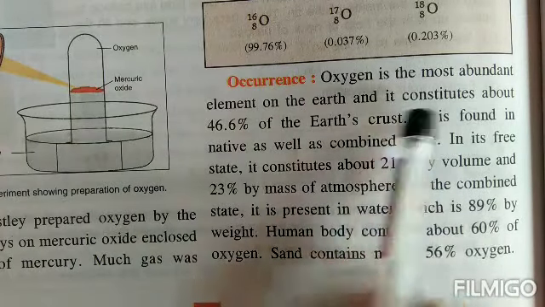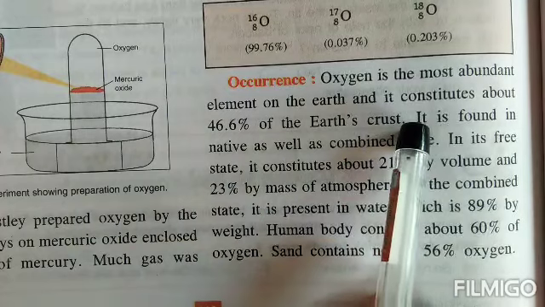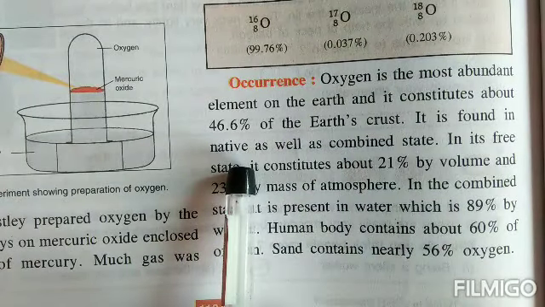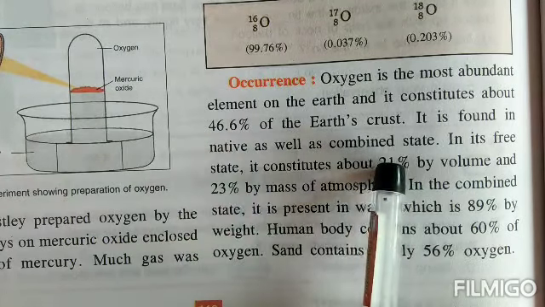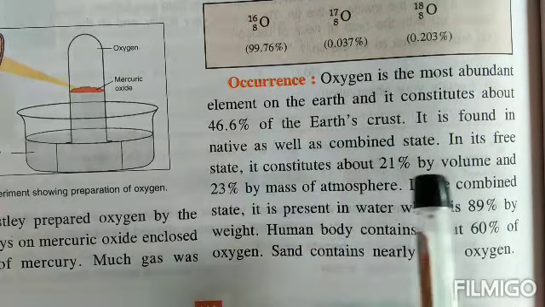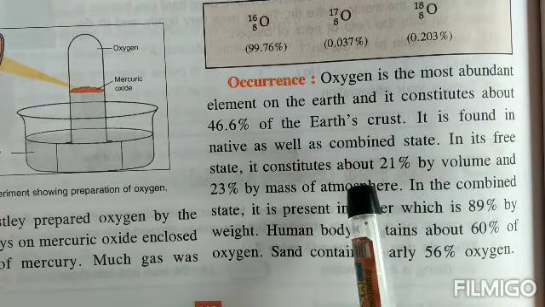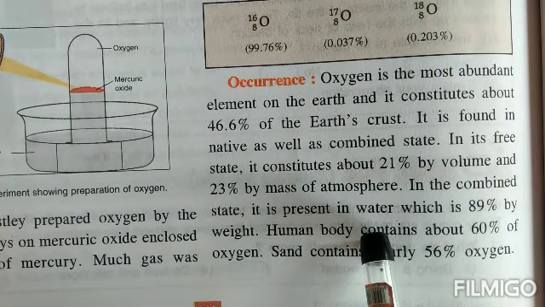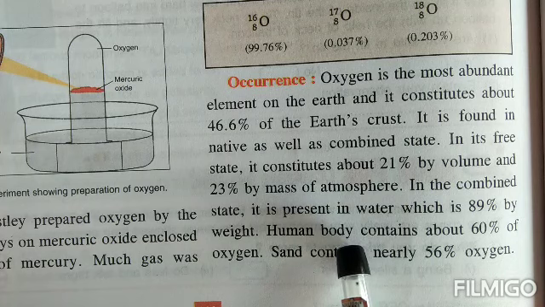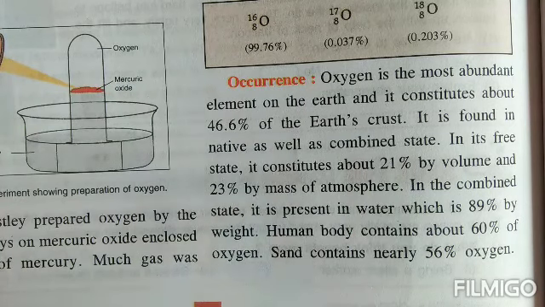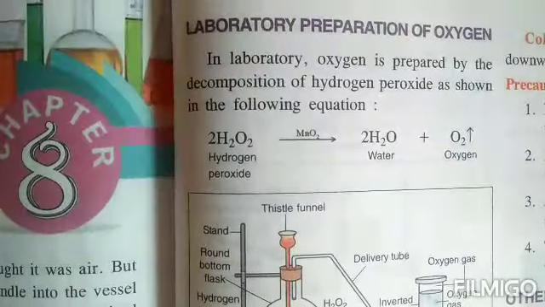Occurrence. Oxygen occurs on this earth in the native form. Native form means, children, that it doesn't combine with anything. It is found in its natural state. Or it can be found in the combined state. In nature we have a lot of combined oxygen, in the form of water. Water is the biggest form in which oxygen is present on our planet, and it is also present in the native form, that is in the environment that we are able to breathe. So it is present in both the native as well as the combined form.